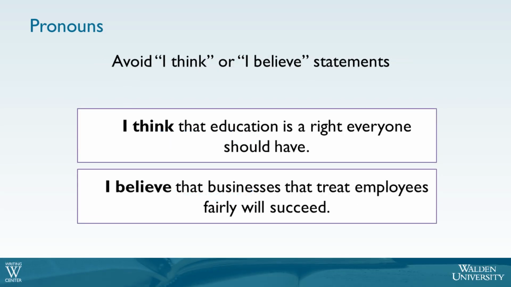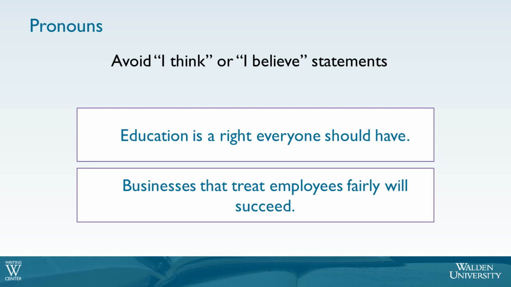However, because we use first person to refer to our own actions or experiences, does not mean we should use I whenever we'd like to in our academic writing. Generally, in academic writing, the idea is that statements you make are beliefs or thoughts you have, so you should also avoid I think or I believe statements. The notation that you think or believe something is implied, since you're the author of that statement, so the phrases can be eliminated altogether.